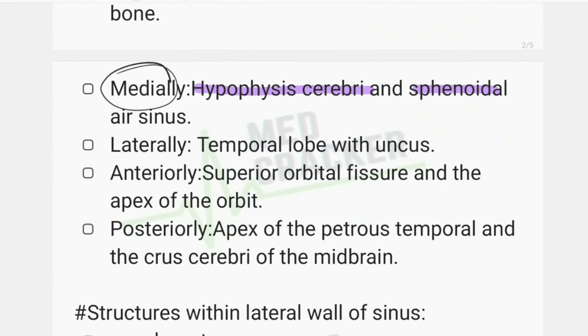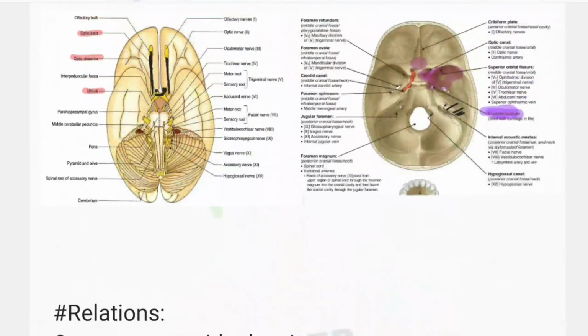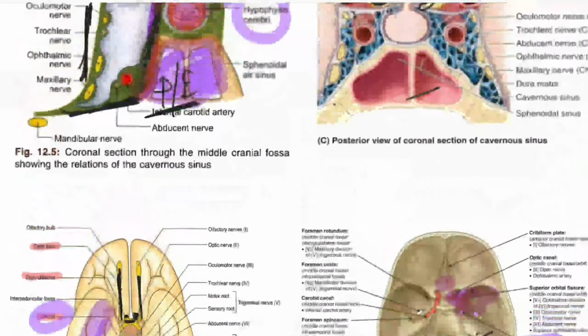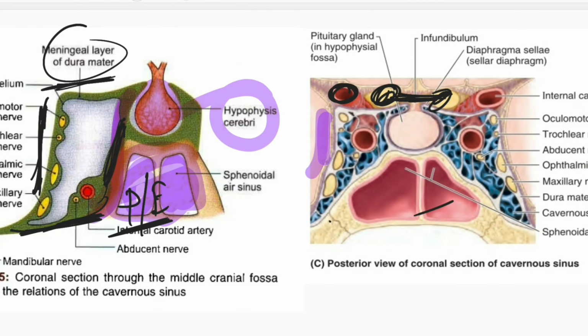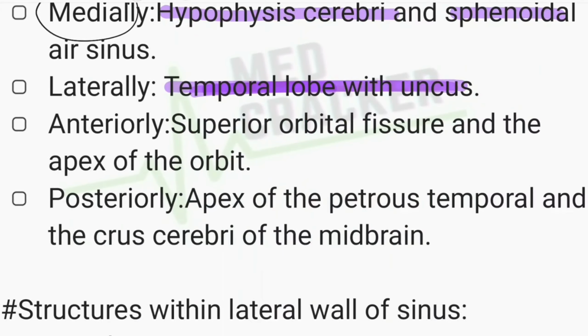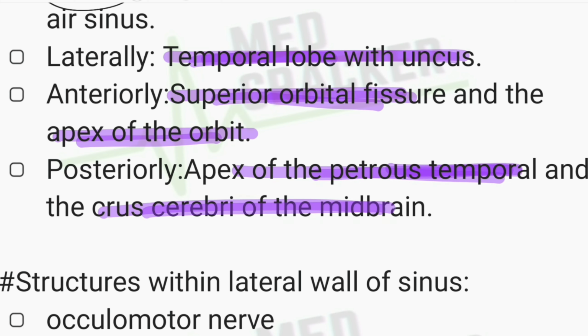And also laterally, the temporal lobe with the uncus. Here, laterally, this is the uncus part of the temporal lobe. Also, in this figure, this is the uncus part of the temporal lobe. And anteriorly, as we already described, the superior orbital fissure and apex of the orbit, and posteriorly the apex of the petrous temporal bone and crus cerebri of the midbrain.